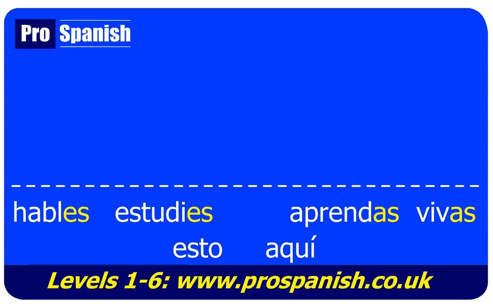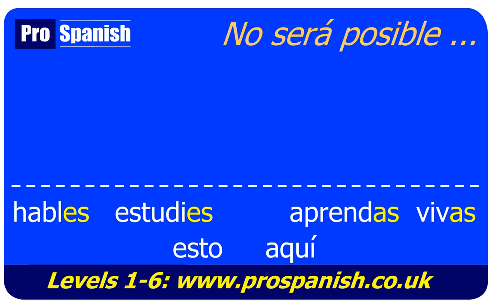And to be able to make a full sentence, let's put something at the beginning which we can use with all of our sentences: no será posible, it won't be possible. So we'll start all of our sentences with this, because then we can say, it won't be possible unless you do this. It's an easy way to practice full sentences.